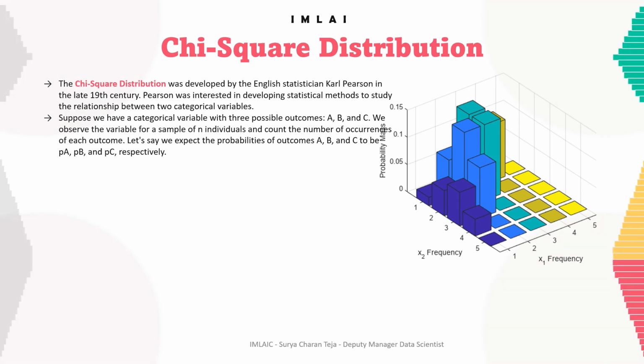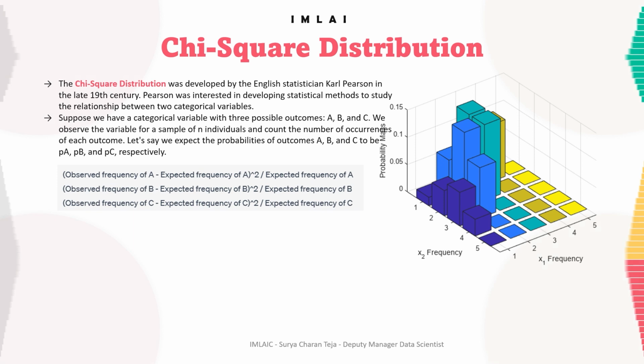To do this, he first calculated the squared difference: observed frequency of A minus expected frequency of A, whole square, divided by expected frequency of A. He did this for each outcome.